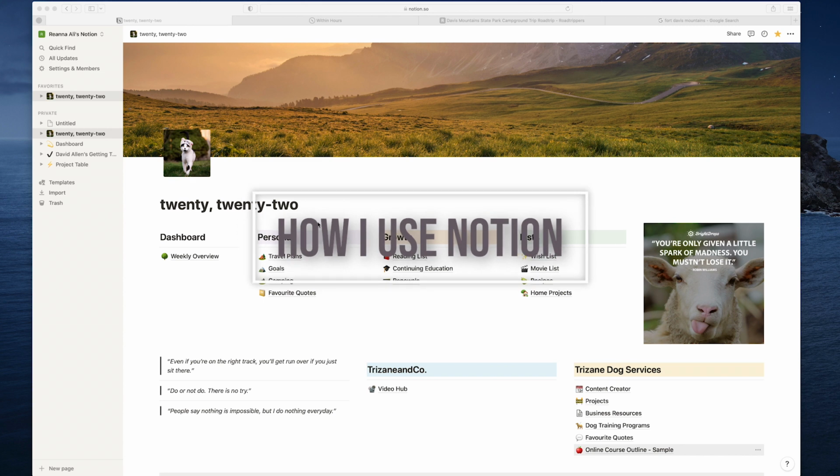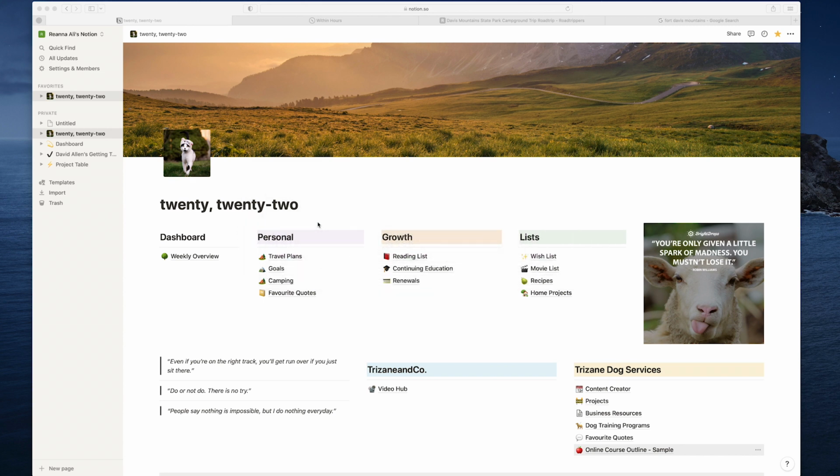This is the free version of Notion that I'm using, and I also have the app installed on my iPhone and my iPad. If I make a change here in the web version, it will show up in my iPad, it will show up on my iPhone, and it's vice versa. If I was to make a change on my iPad, it will show up on my iPhone and here.